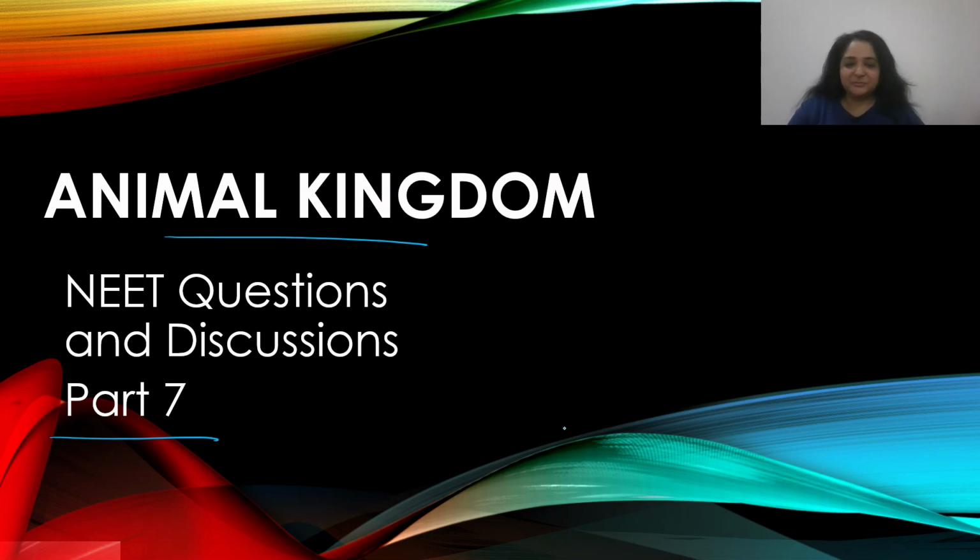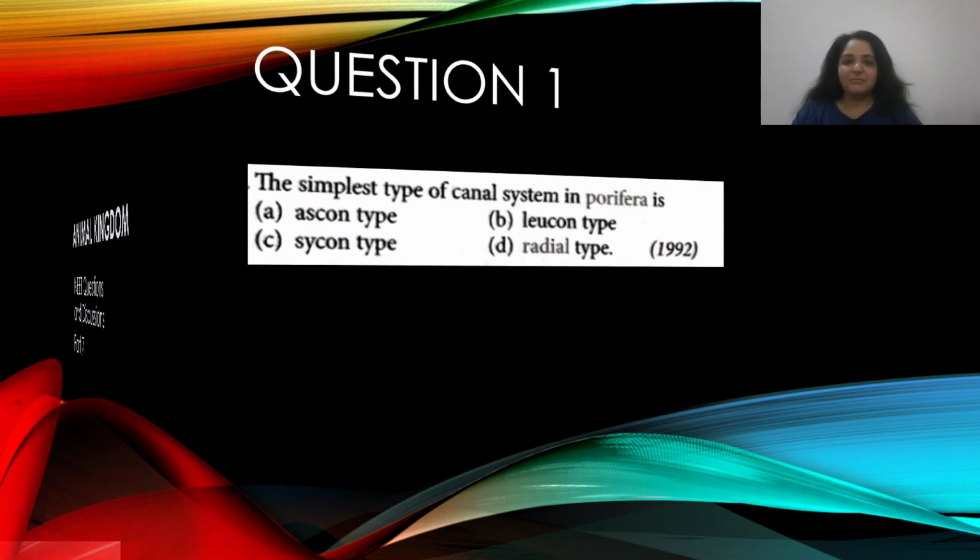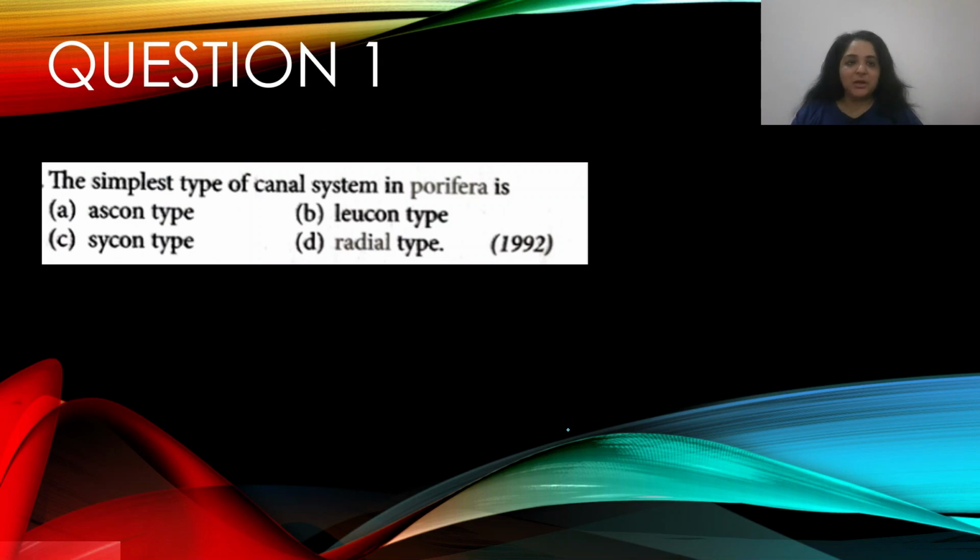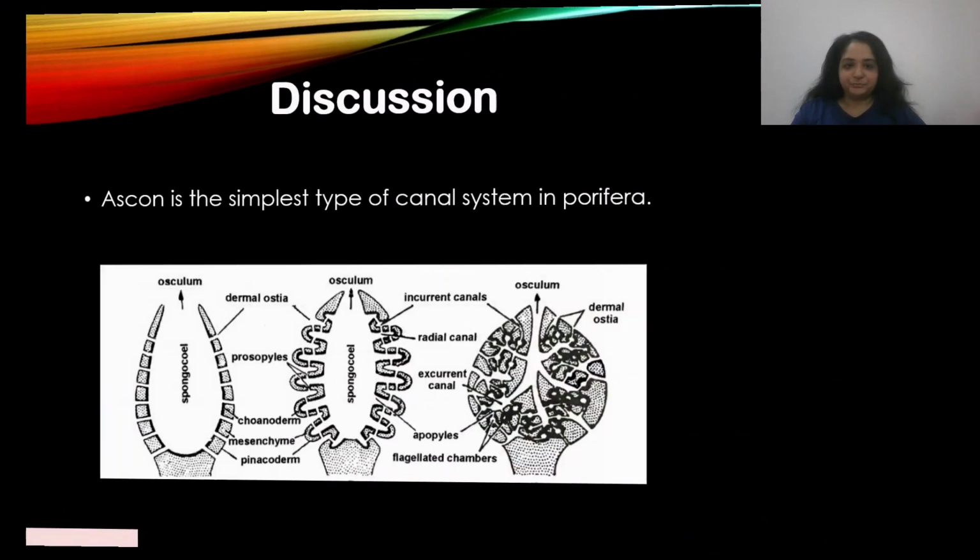Alright, so let's begin. Question number 1. The simplest type of canal system in Porifera is, this appeared in the year 1992: A. Ascon type, B. Leucon type, C. Sycon type, and D. Radial type. The simplest type of canal system in Porifera is A. Ascon type. So the answer is A.